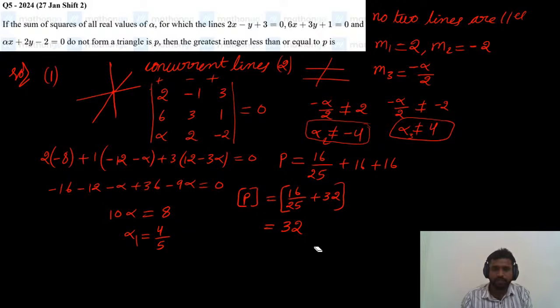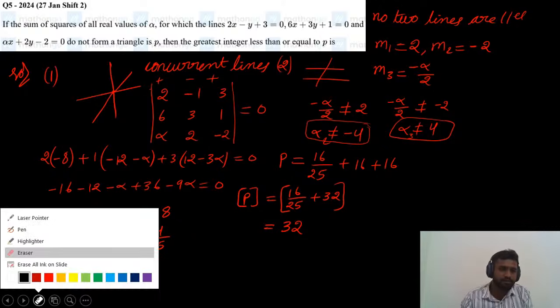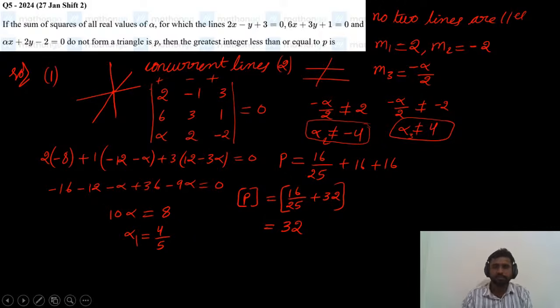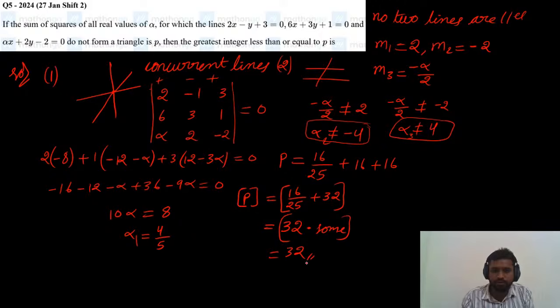32 is the final answer for this question. Clear? So basically the value is 32 point something, and the step of 32 point something is nothing but 32. Okay, clear now? Is there any doubt till now?